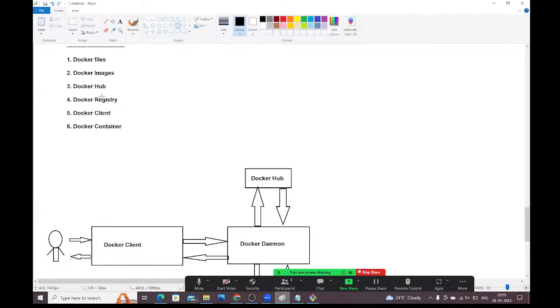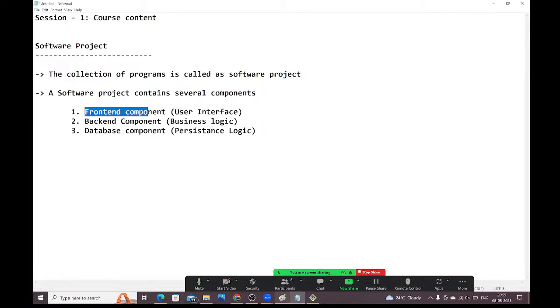Next, guys, Docker Hub. Just now we have seen what is Docker Hub. Docker Hub, Docker registry, Docker images, Dockerfiles, Docker container, all these are clear, right? Fine, guys. For today, I'm stopping. I will provide the notes, guys. I will prepare the notes and I will share them.